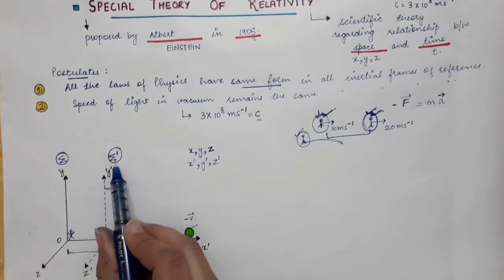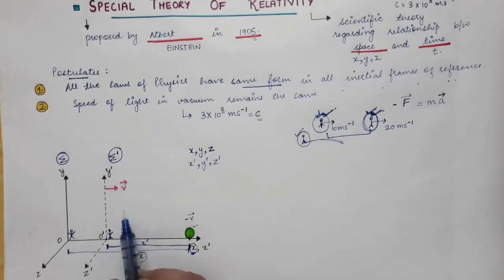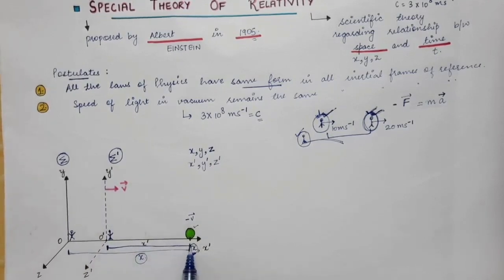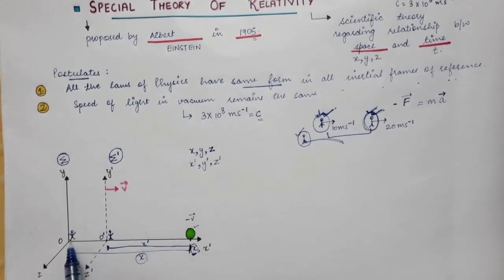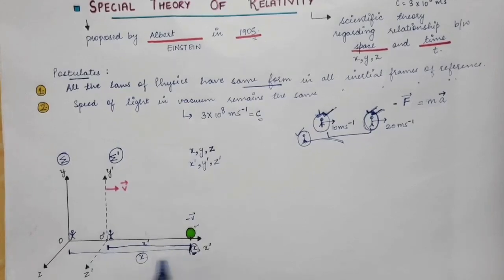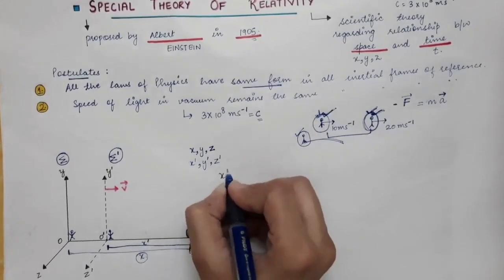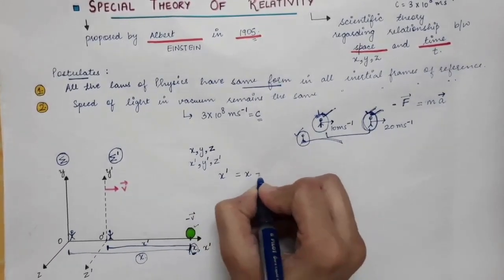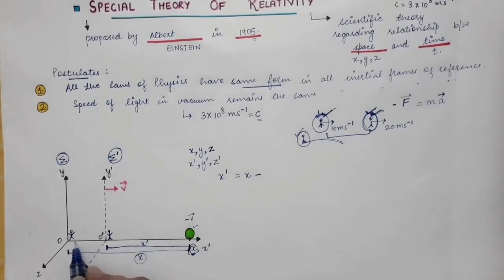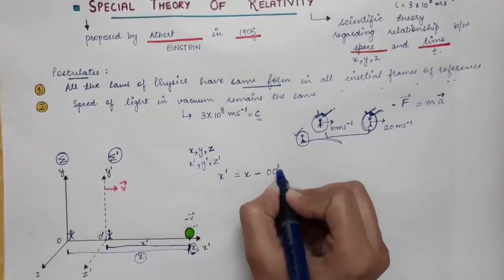But the sigma prime frame is moving with the uniform velocity v vector. Therefore this x prime distance will not be independent of time. It will depend upon time. Now what will be this x prime? This x prime distance is nothing but the total distance minus this much distance from O to O prime. So this whole distance minus this much distance will give me x prime. So x prime is given by x minus this distance OO prime.